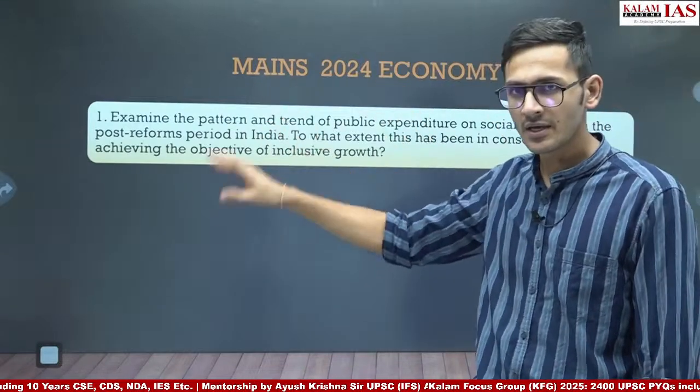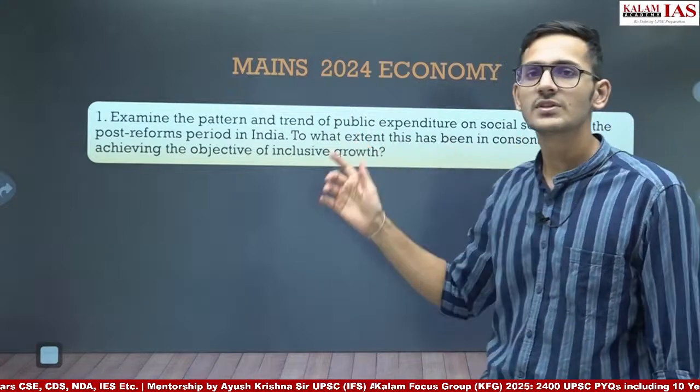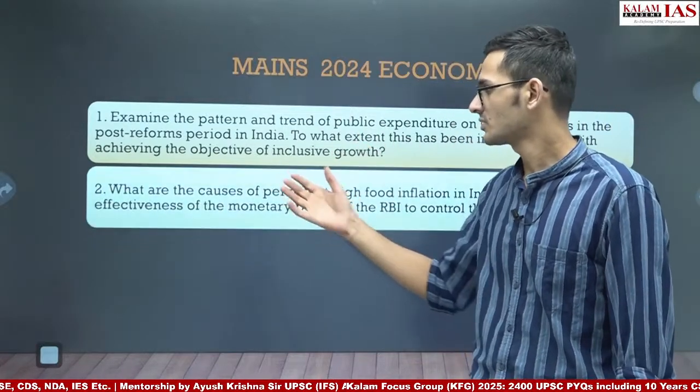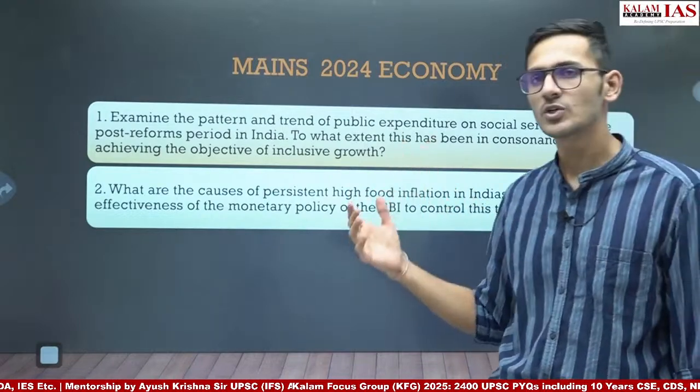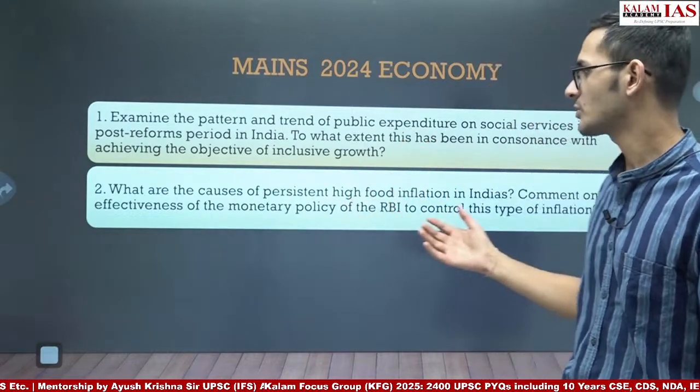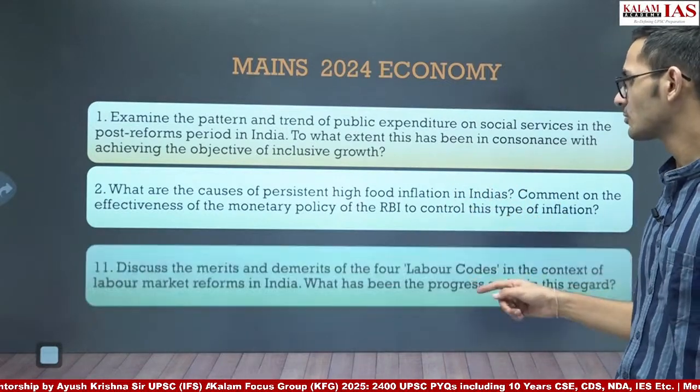So the 4 questions for the economy section: the first was regarding the patterns and trends of public expenditure on social services in the post-reforms period, and whether they have been in consonance with achieving the objectives of inclusive growth. The second question is on the causes of persistent high food inflation. Food inflation was in the news, which is why this question was asked. And what is the effectiveness of the monetary policy of the RBI to control the same.